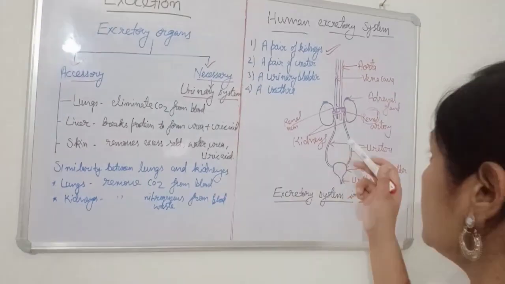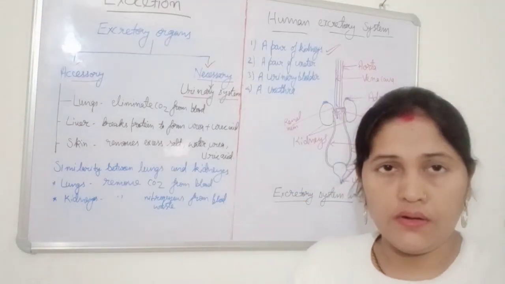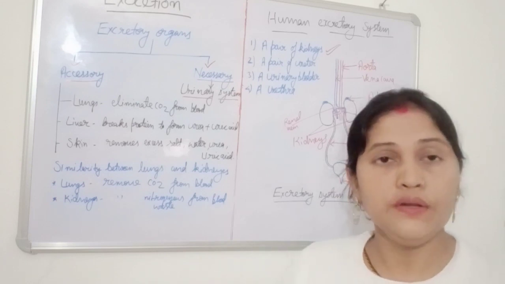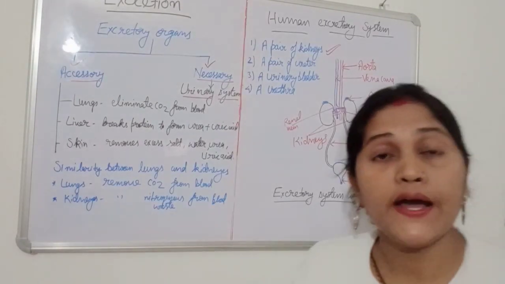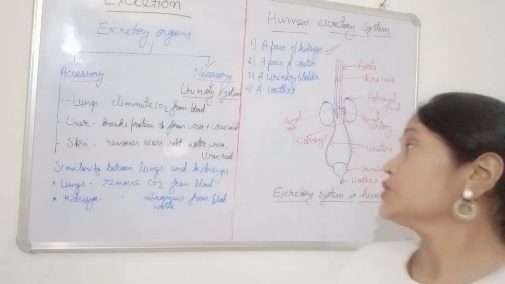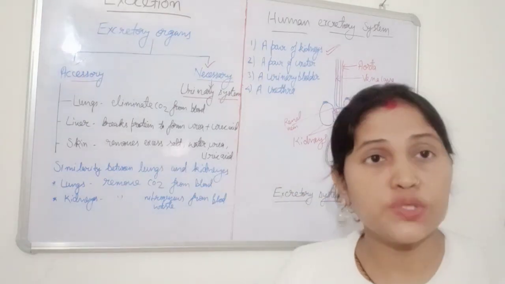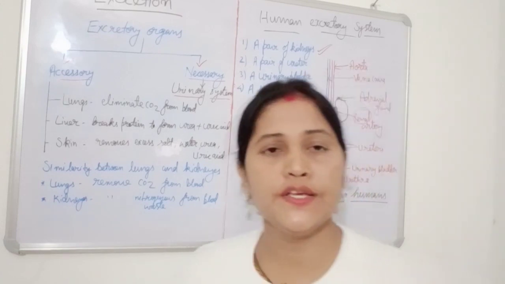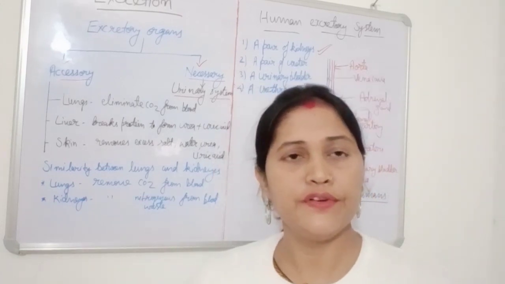For filtration of blood to form urine, it requires oxygen. So oxygen is consumed by the blood during the filtration process.